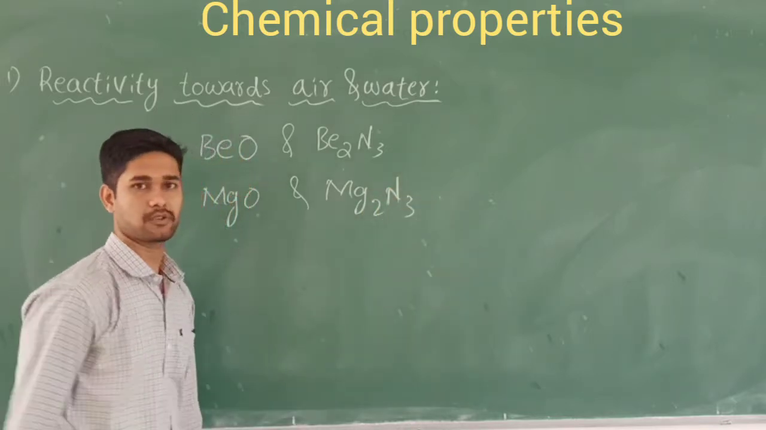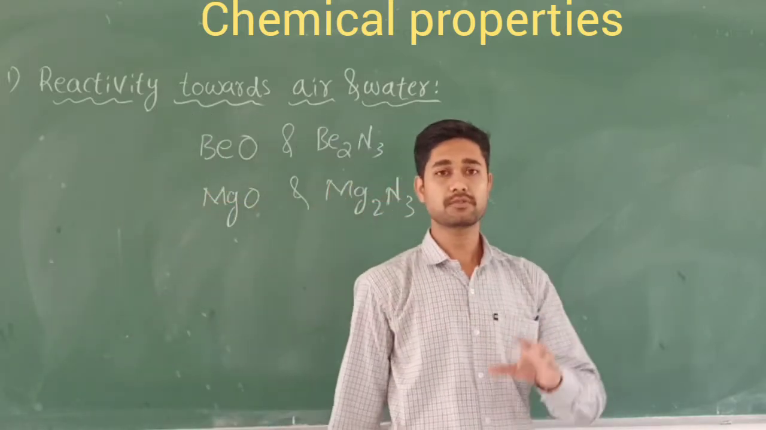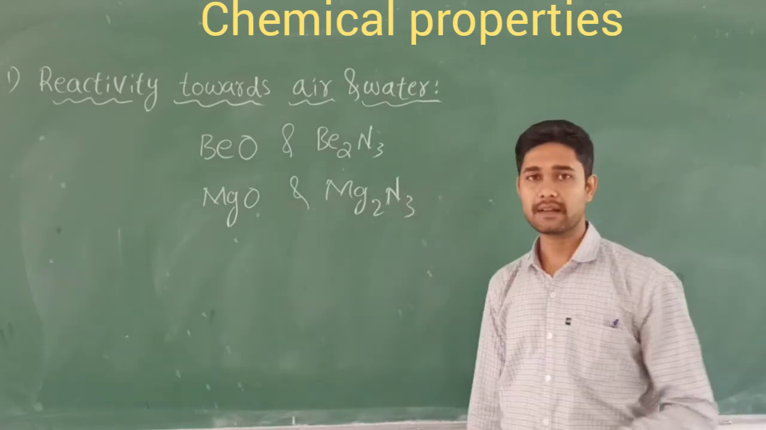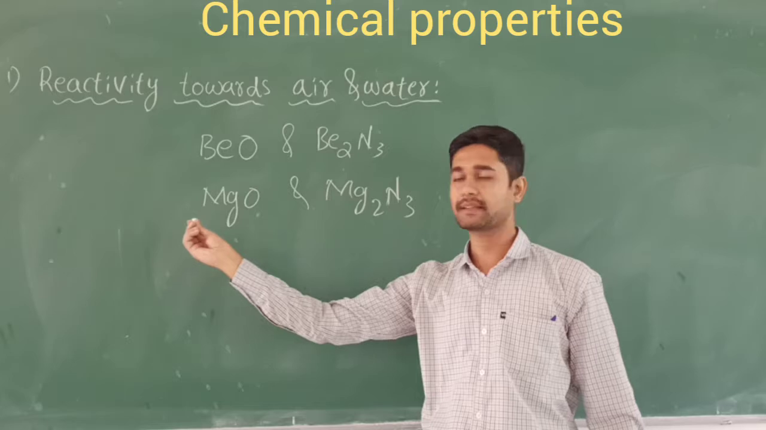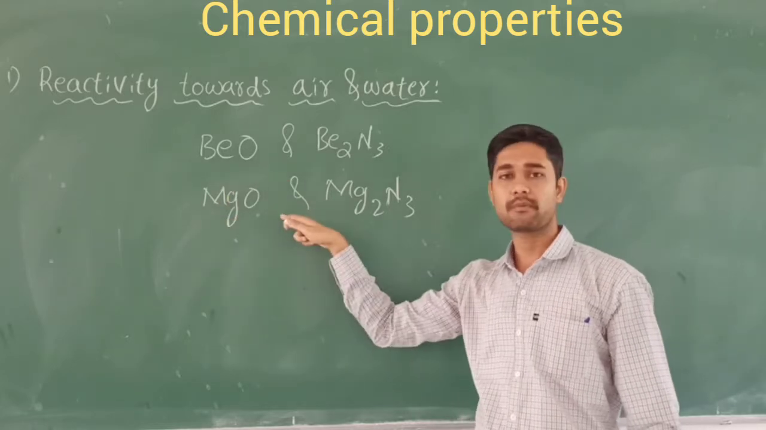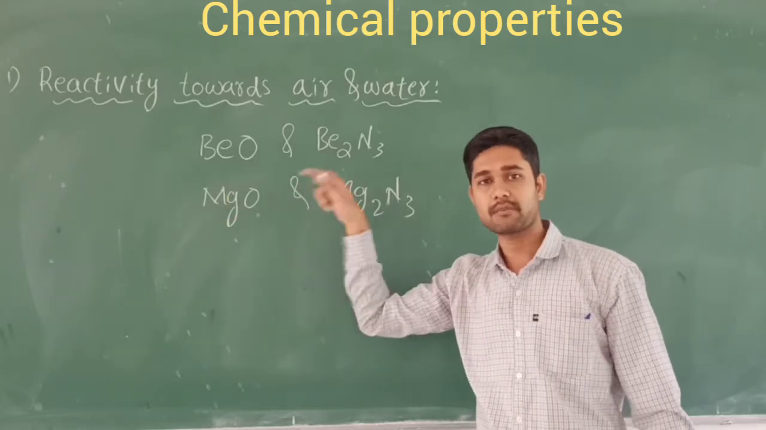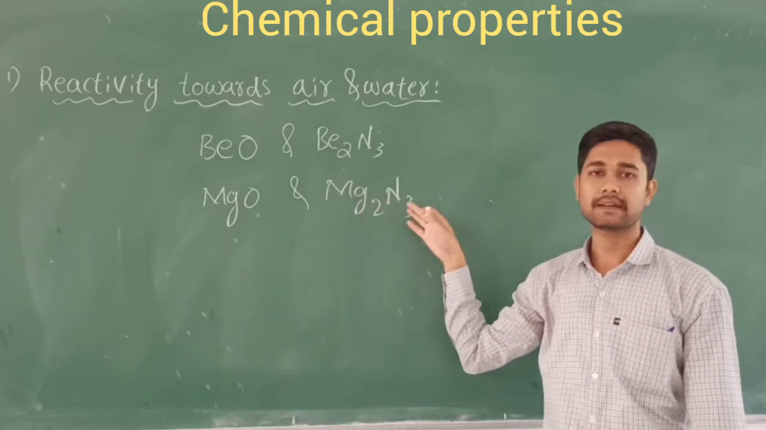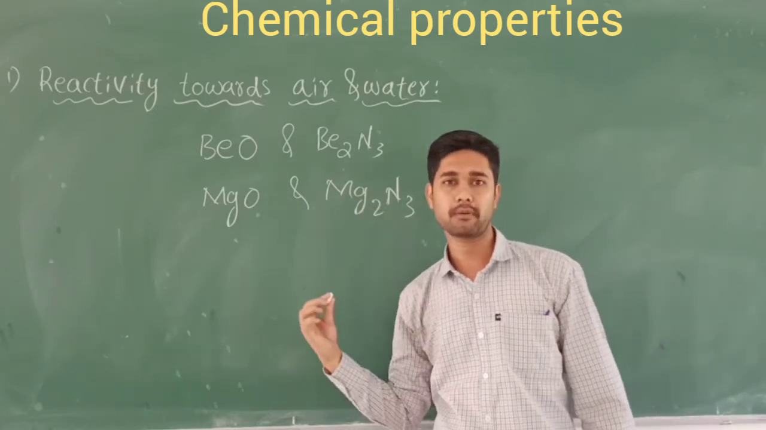Similarly, calcium, strontium, and radium. These group 2 elements, when they react with air, form metal oxides like beryllium oxide, magnesium oxide, calcium oxide, strontium oxide, right? Along with these, their metal nitrides are also formed.